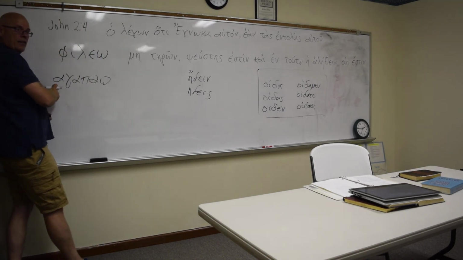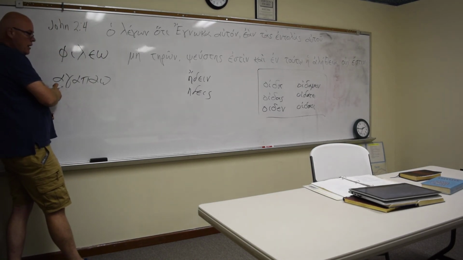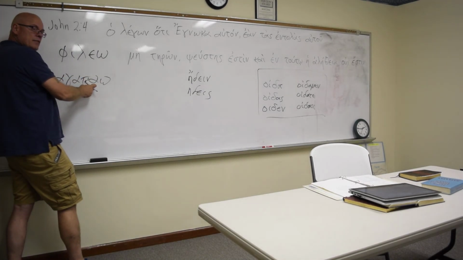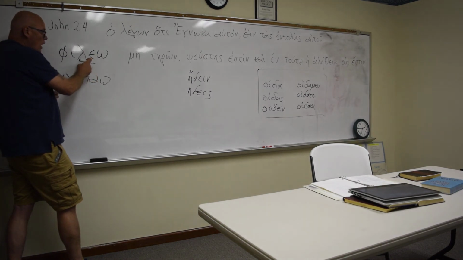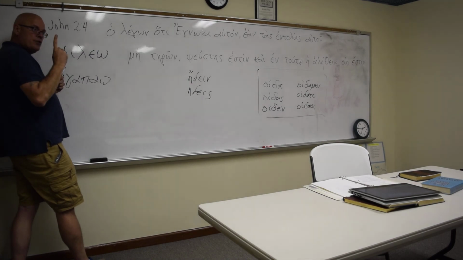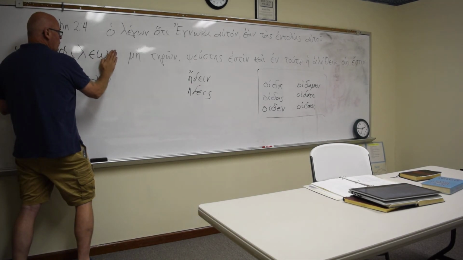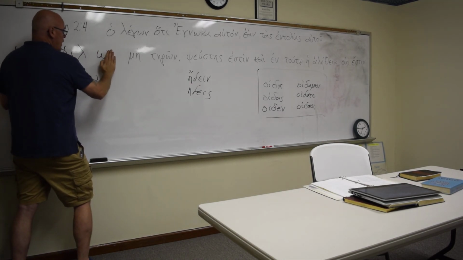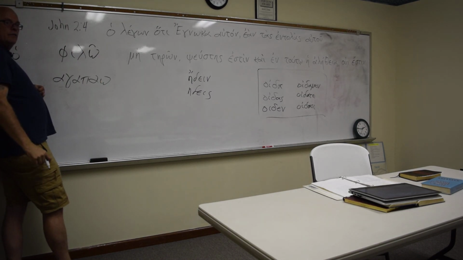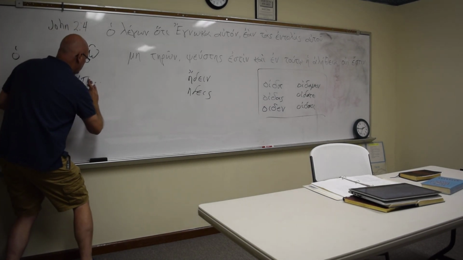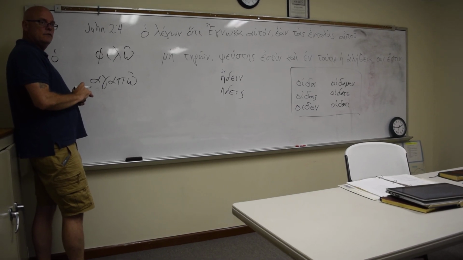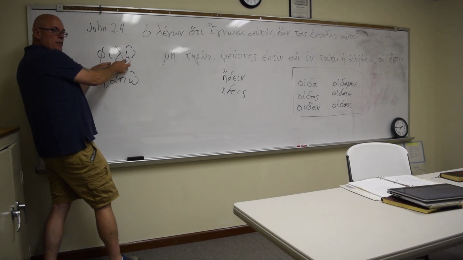If I need a first person present, I remove this, bring this over, and put a circumflex. I do the same thing here. That's what I'll see in the New Testament for a first person.